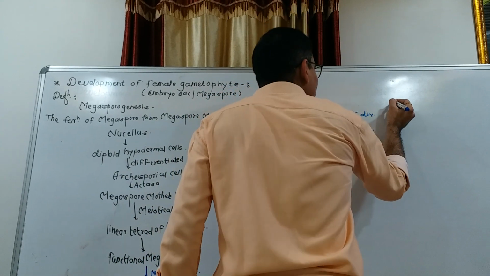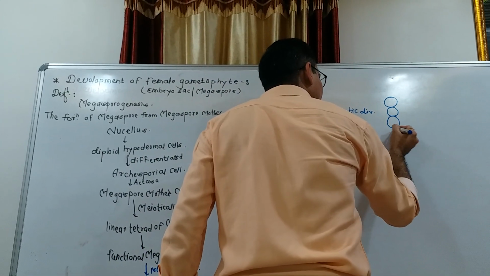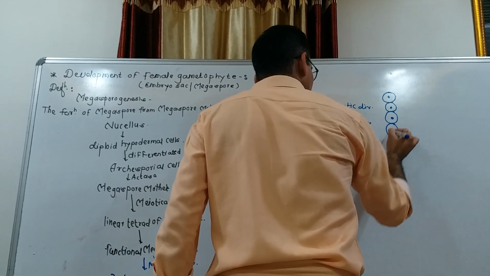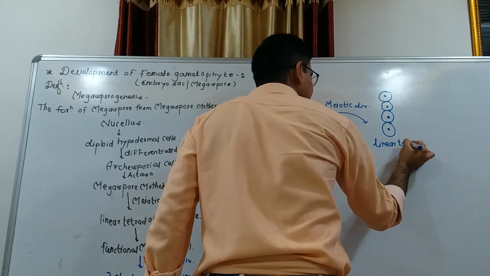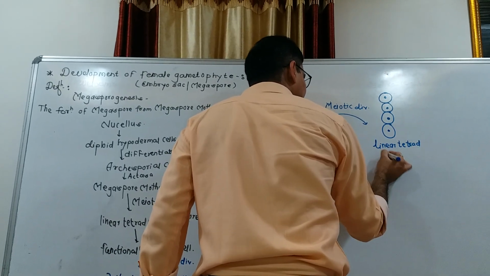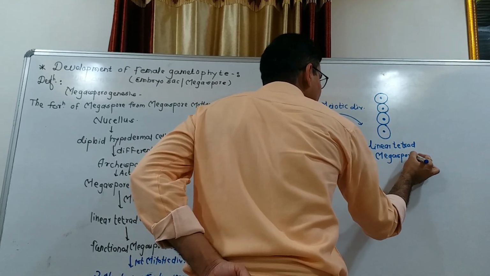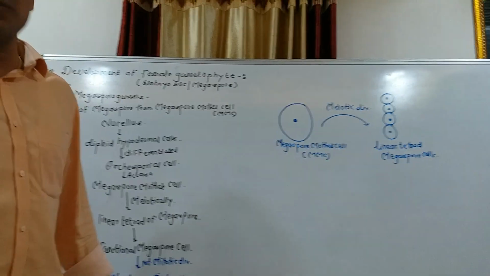and it forms a linear tetrad of megaspore cells.